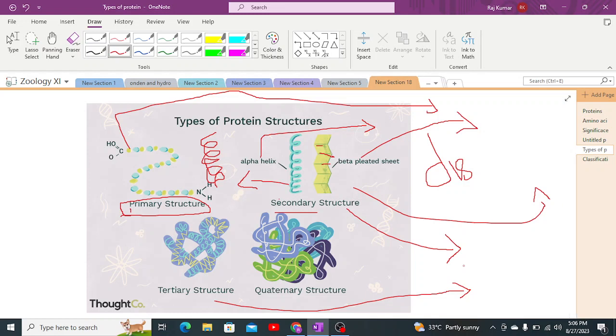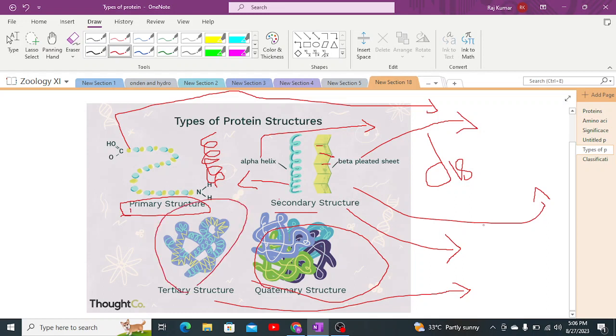First, in this type of structure there is disulfide bond, hydrogen bond, ionic bond, as well as disulfide bridges. Now, when it comes to quaternary protein, it is a protein which is made up of more than one type of globule. Now, this tertiary structure is known as a globule.